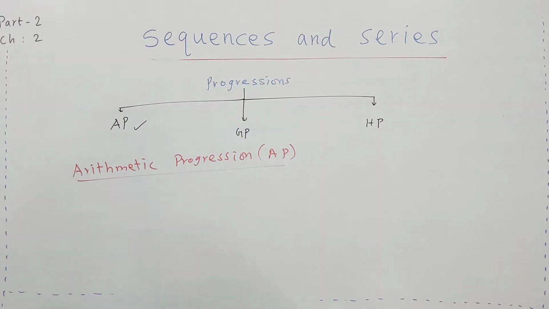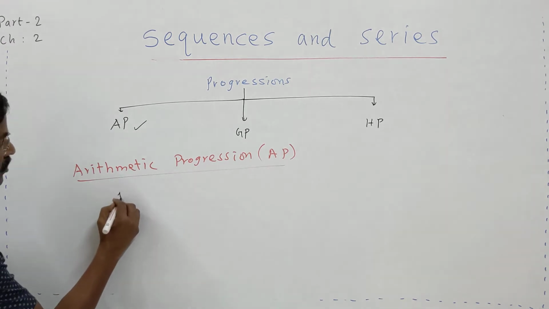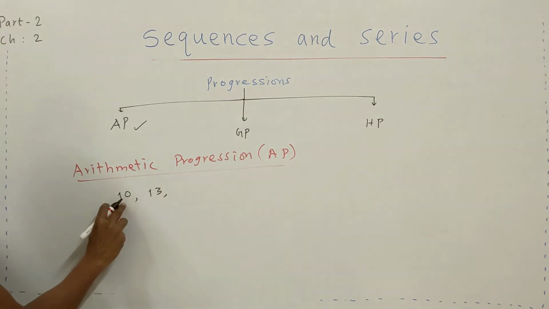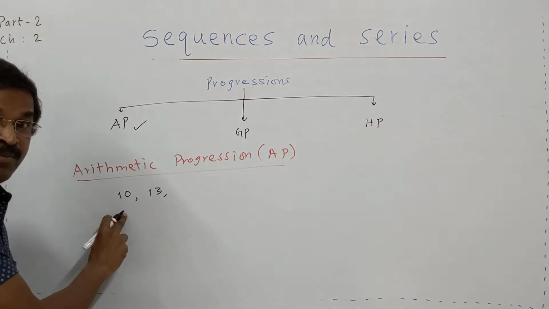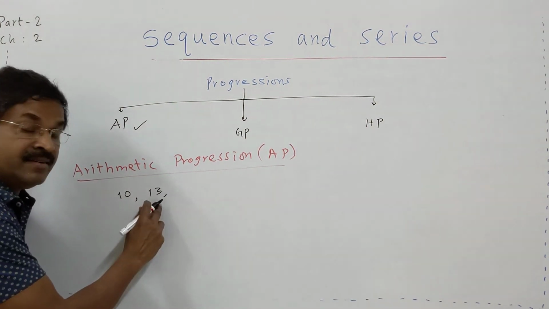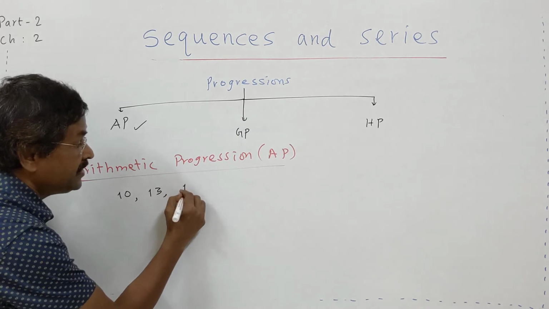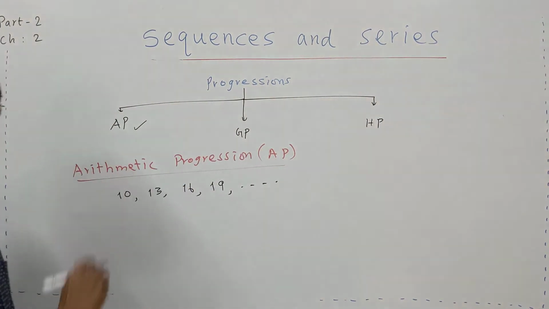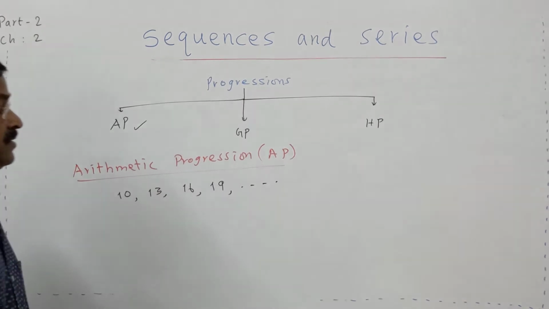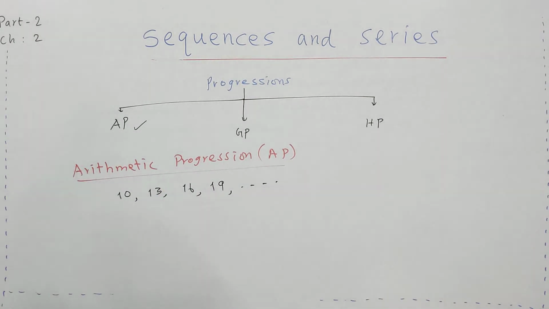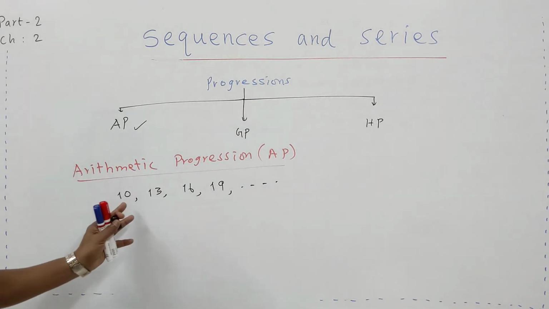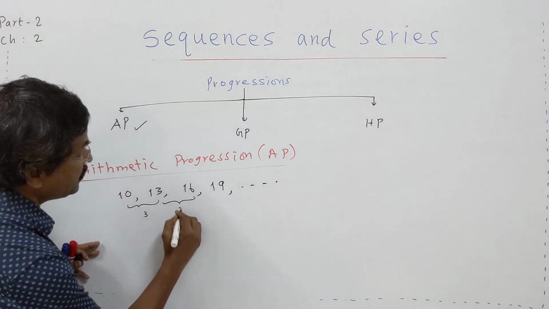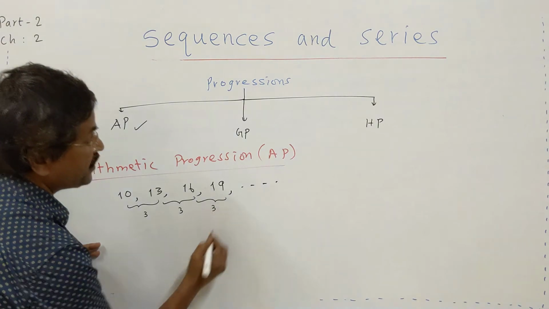See here what is happening. First let us understand. Suppose I take 10, then 13. What I am doing? I am selecting a first starting number, then I am adding 3. Then 13 plus 3, this is 16. 16 plus 3, 19. Like that it goes. This type of sequence is called the arithmetic progression. Here the difference between these two terms is 3, and between these two terms the difference is 3.